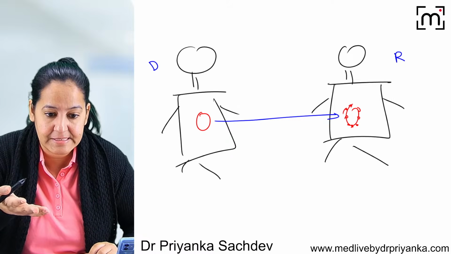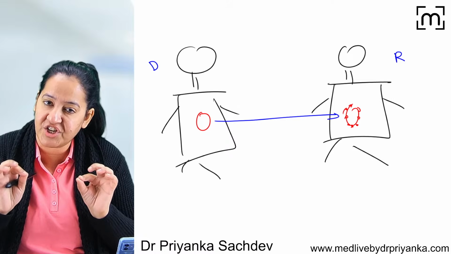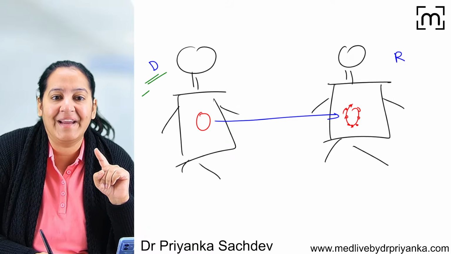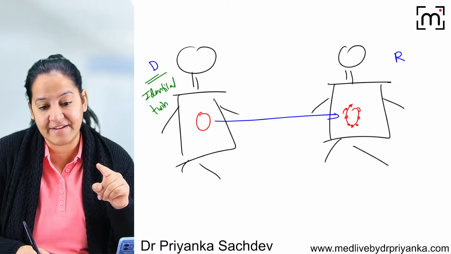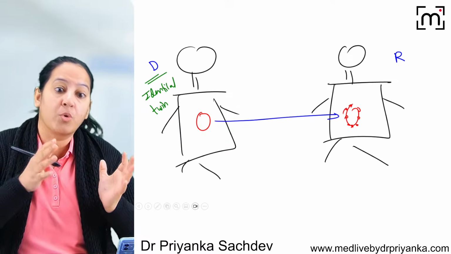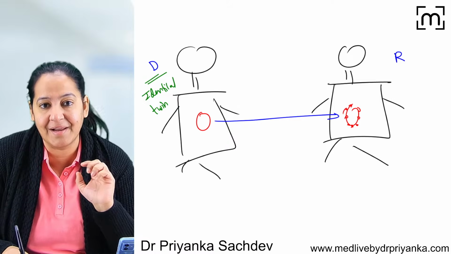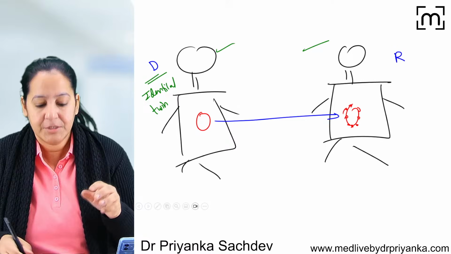So who's the next best? Who's the next best donor, I mean, in which the chances of rejection are nil or minimal? So the next best donor is the identical twin. It is the identical twin of a person. If someone is having identical twin, who's the identical twin? The monozygotic, monoamniotic, monochorionic twins. So they are genetically similar. Both these individuals are exactly similar. They are genetically similar.